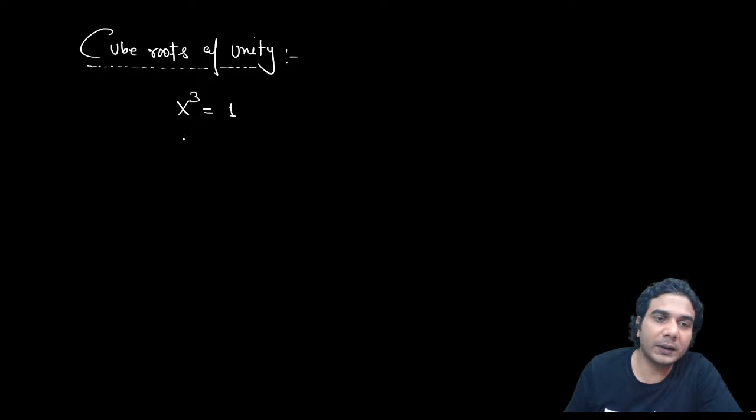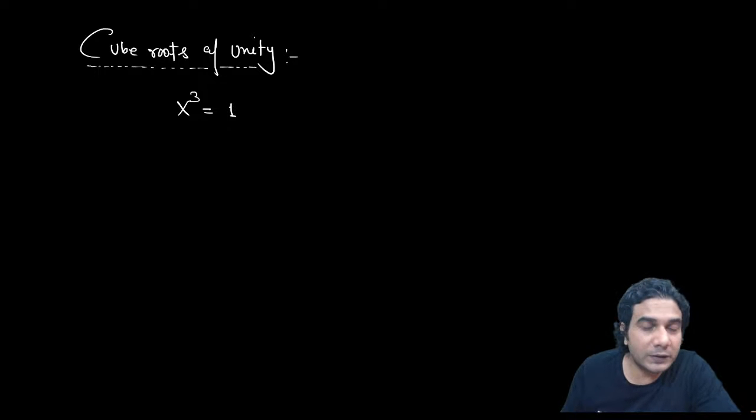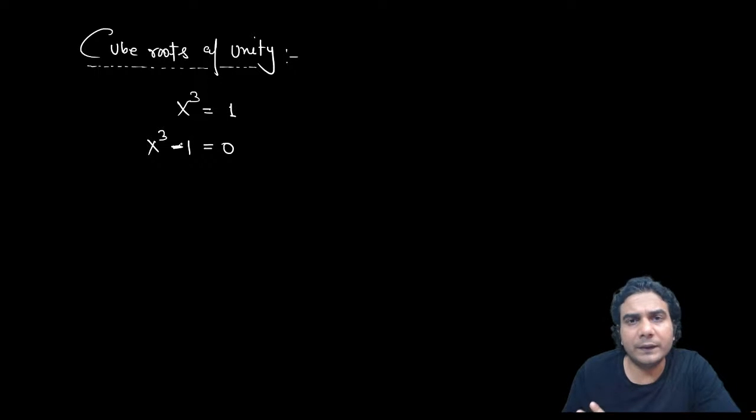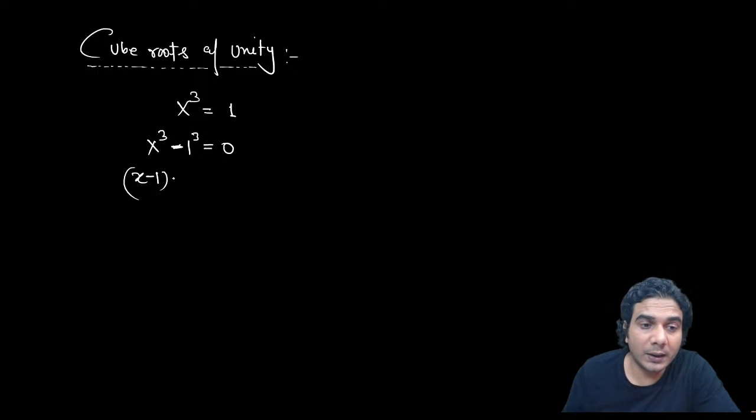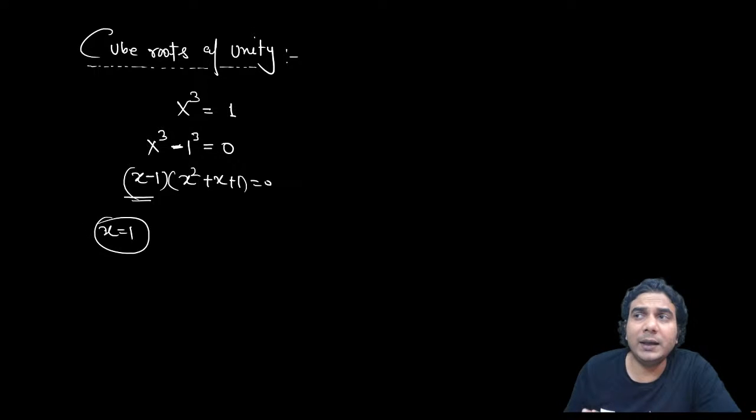Let's solve it. Because it's just a 3-degree polynomial, we can solve it by factorizing it. First I'll tell you one method using just factorization, with no method of complex numbers. So x cube minus 1, we can factorize by applying the formula of a cube minus b cube. It is going to be x minus 1 times x square plus x plus 1. So you can see we have got one root, and that root is 1. Obviously 1 is one of the roots of x cube minus 1. Whether you are finding cube roots, fourth roots, fifth roots or nth roots, one root will always be 1. Now what are the remaining two roots?